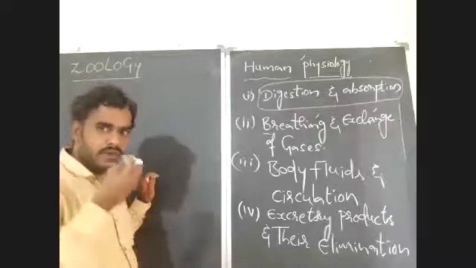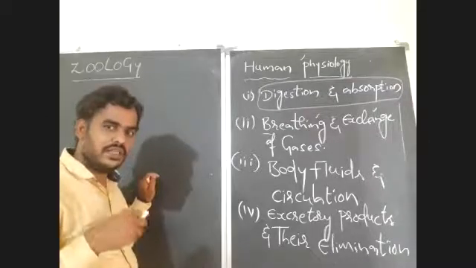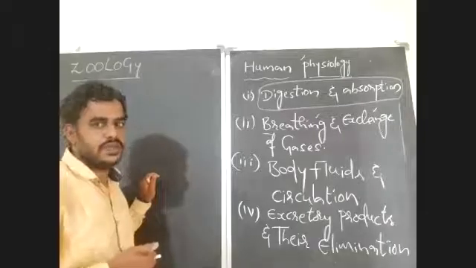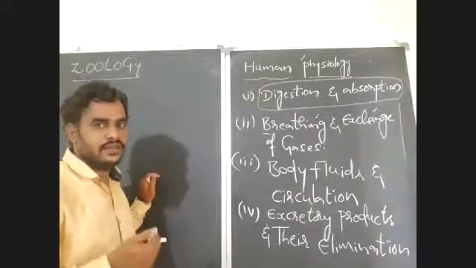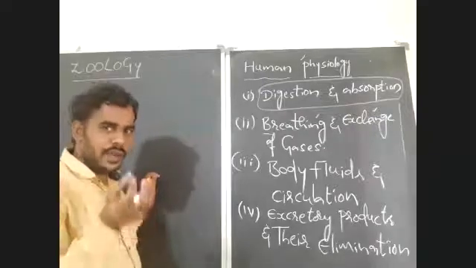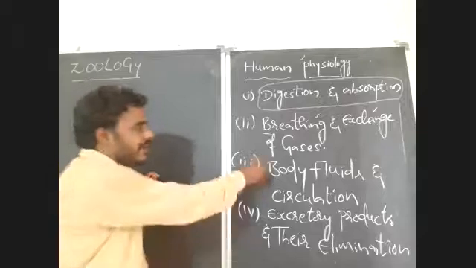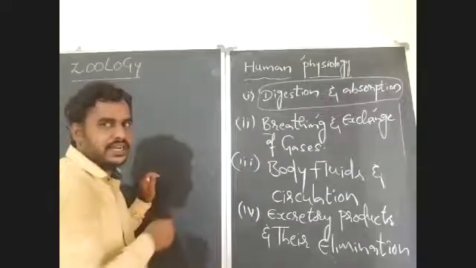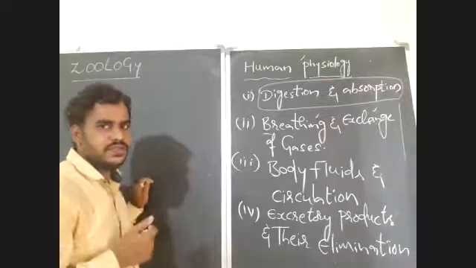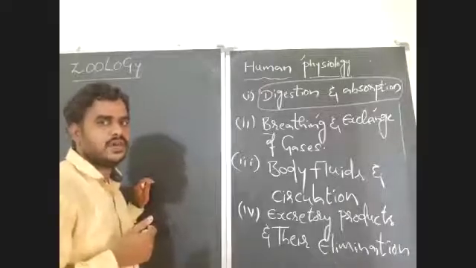Especially, whatever food you take into your alimentary canal, after digestion it will be absorbed and transported to various tissues in the body. After that, it will be utilized in the cell. That will be burned in the cell with the help of gases which are taken by the respiratory system. After burning, there will be production of some nitrogenous waste.